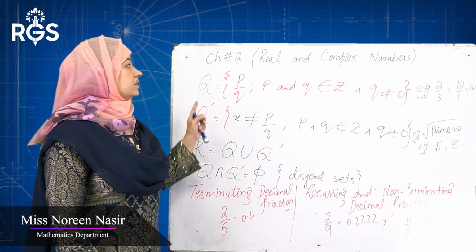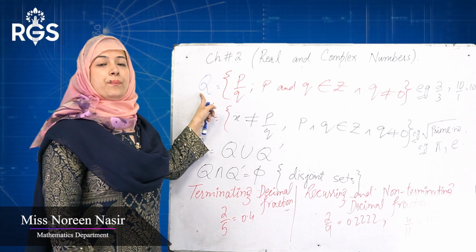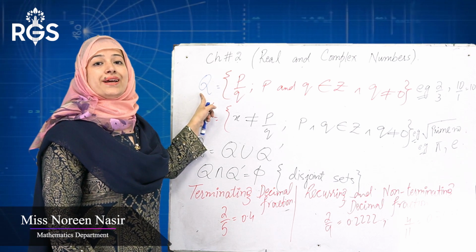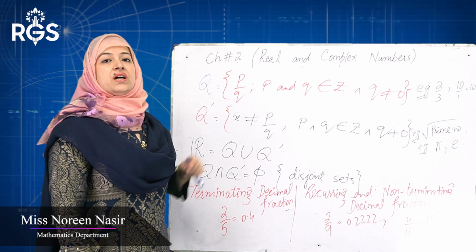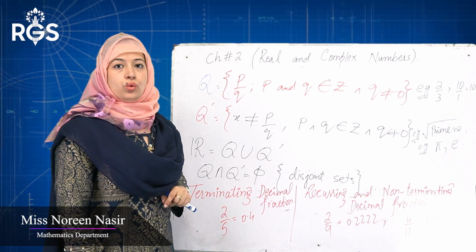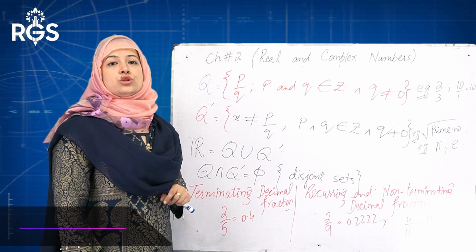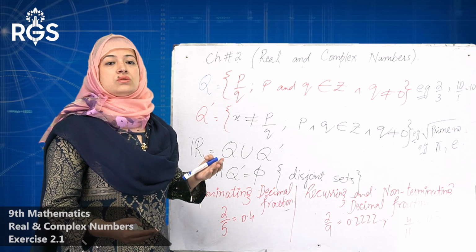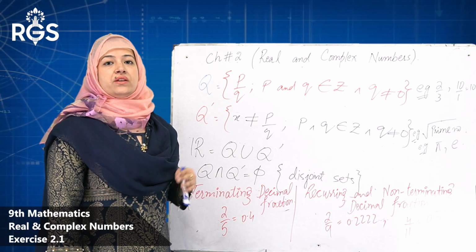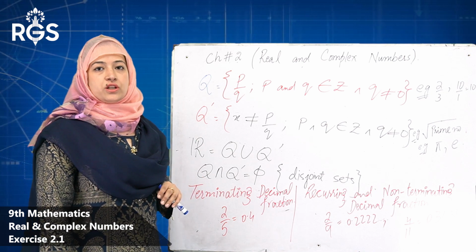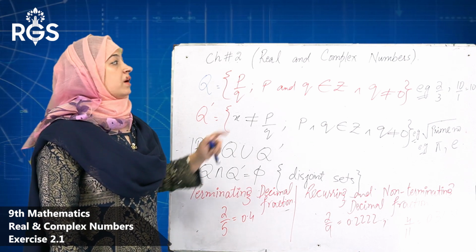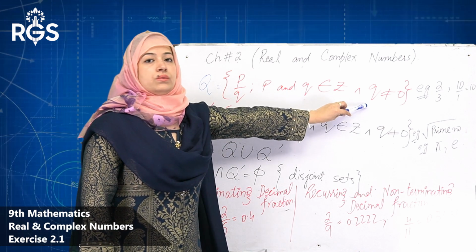Next, now we discuss Q. Capital Q is denoted as the rational number. Any number which is in the form of P over Q, P and Q belong to integers. Mean to say 0, all positive, negative numbers, 0, plus, minus 1, plus, minus 2, plus, minus 3. And Q must be not equal to 0.